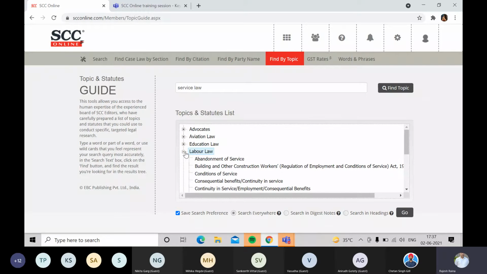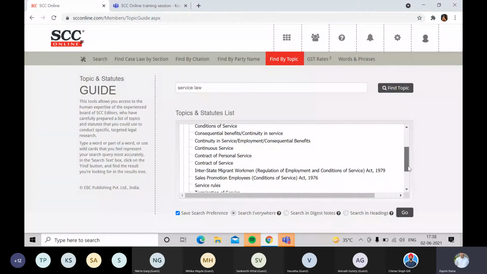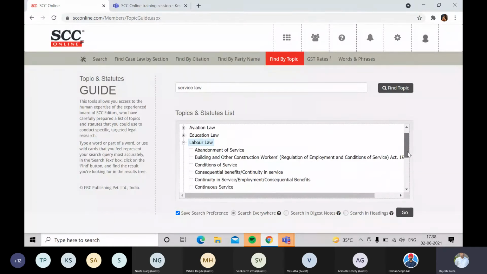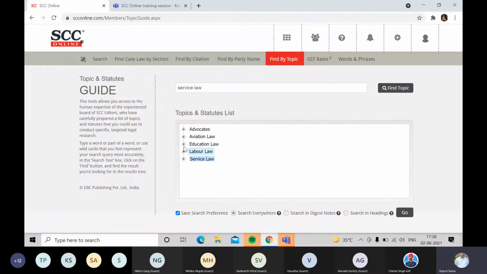Of course, because in labor also service law is discussed, like continuous service, contract of service, service rules and all. The same goes for education as well as aviation.